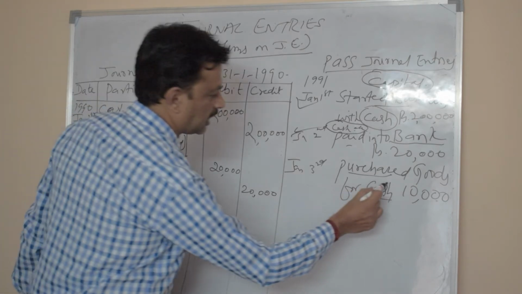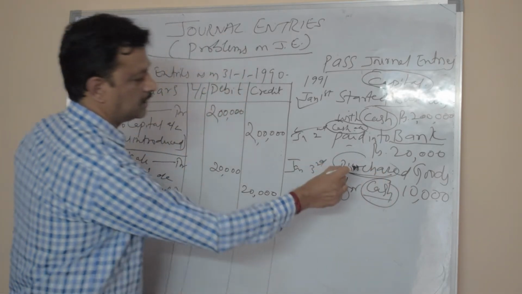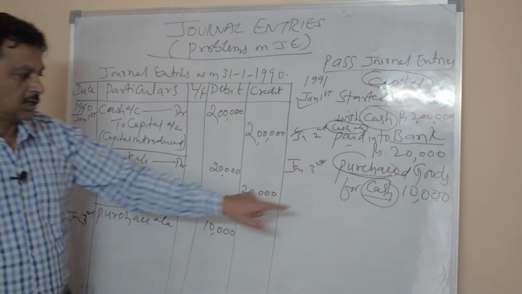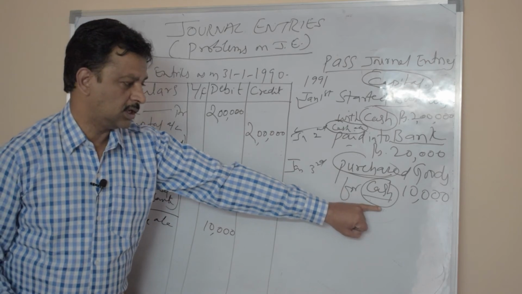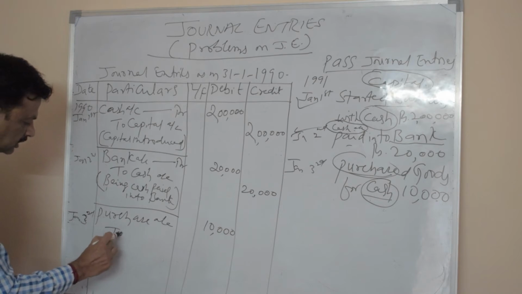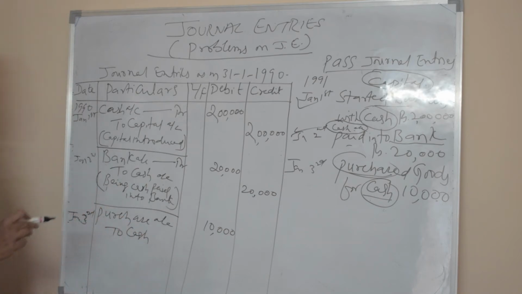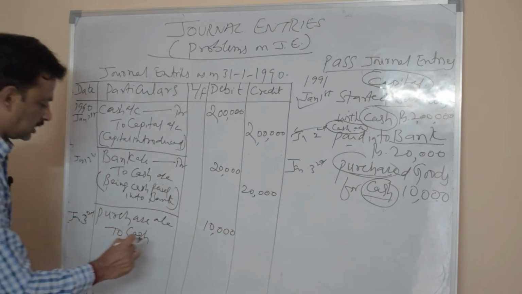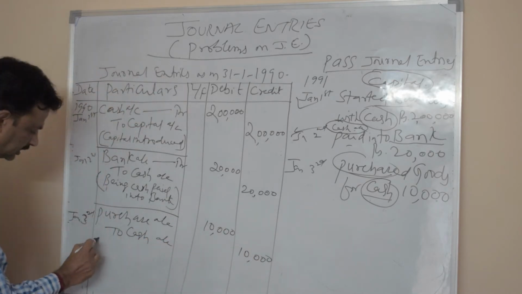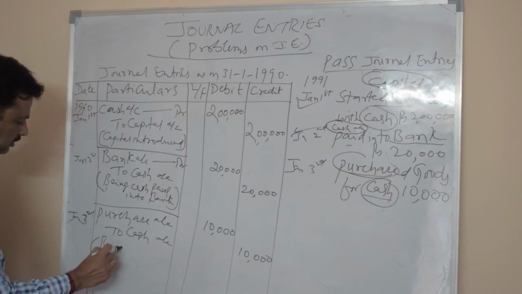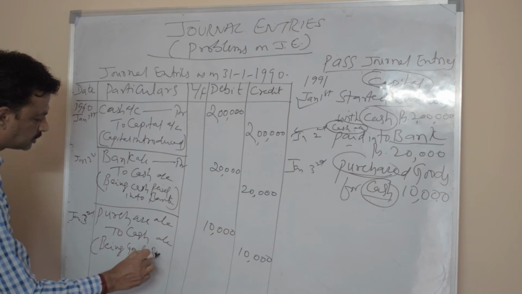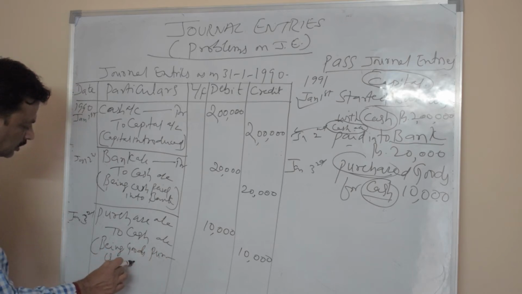One more account is cash account. Purchase account is debited and cash account is to be credited, because here cash is going out. Cash is an asset. Whenever an asset is decreased, it should be credited. Cash account 10,000. Narration is like this: being goods purchased for cash.